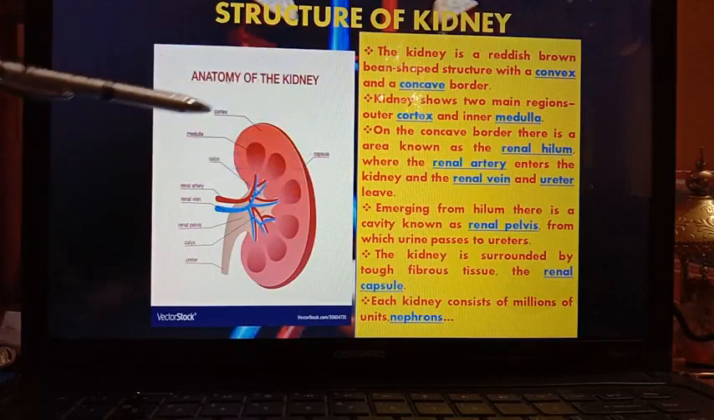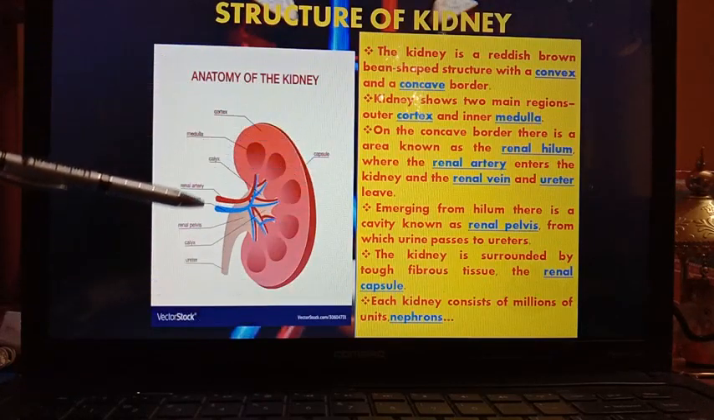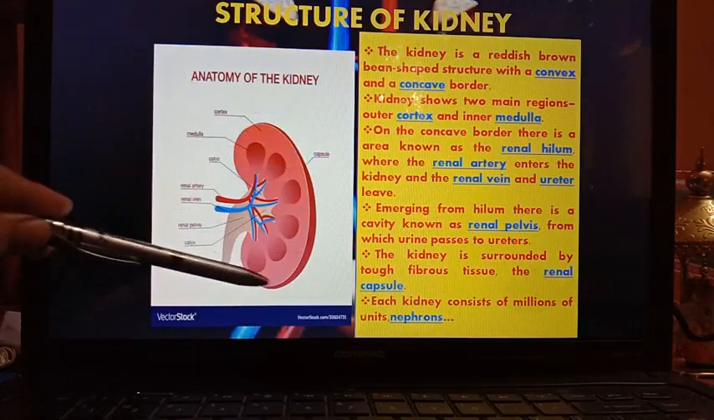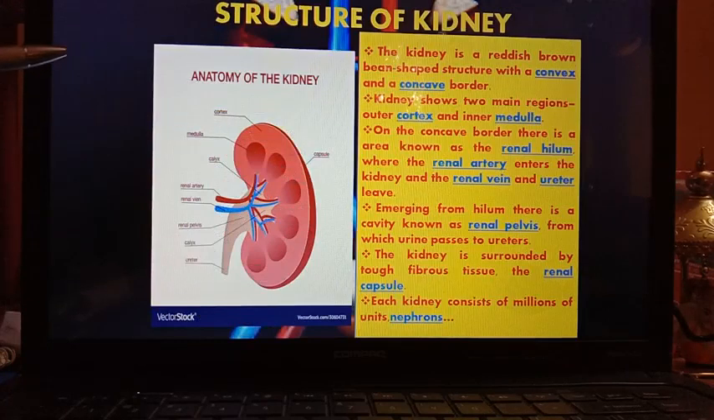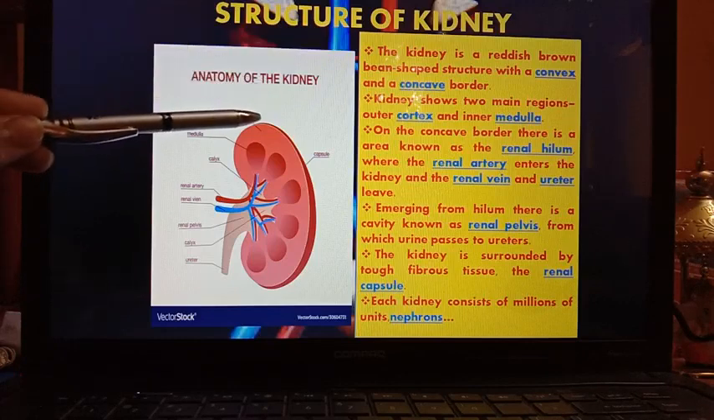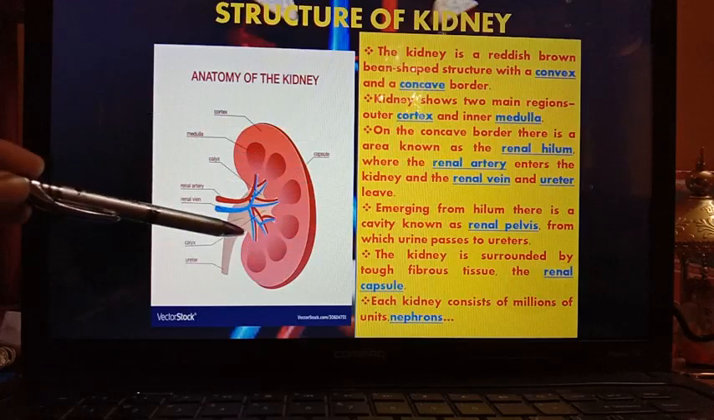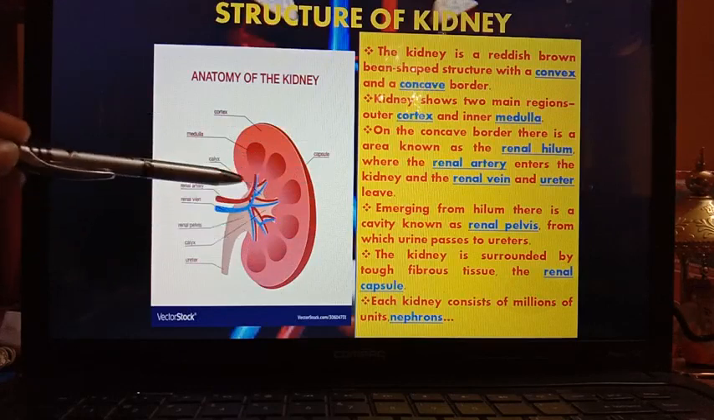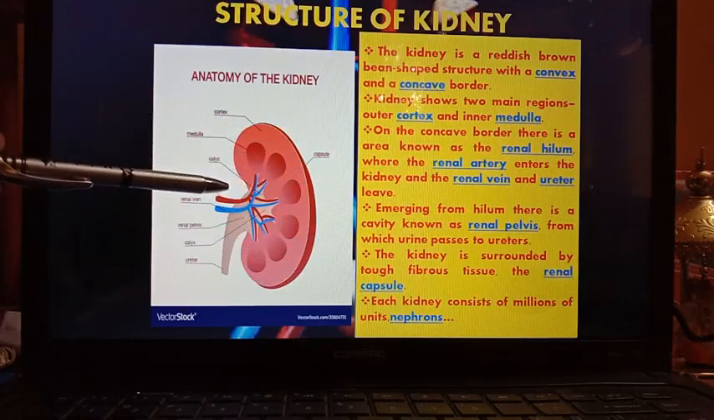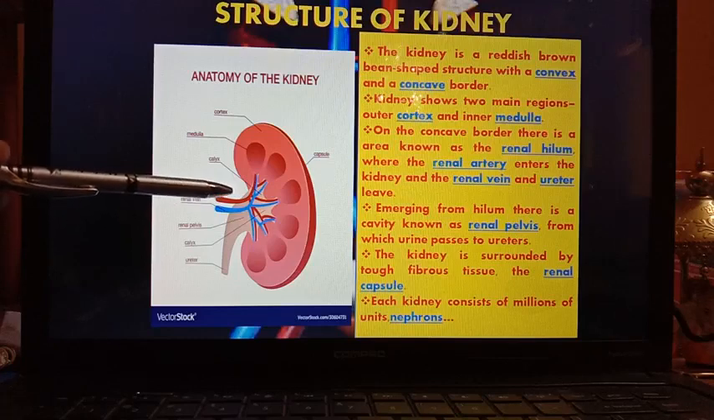Here you can see the cross section of a kidney. The kidney is a reddish brown bean-shaped structure with a convex and a concave border. So here you can see this one is a convex border and this one is the concave border, that is the inner portion. Kidney mainly shows two major regions.